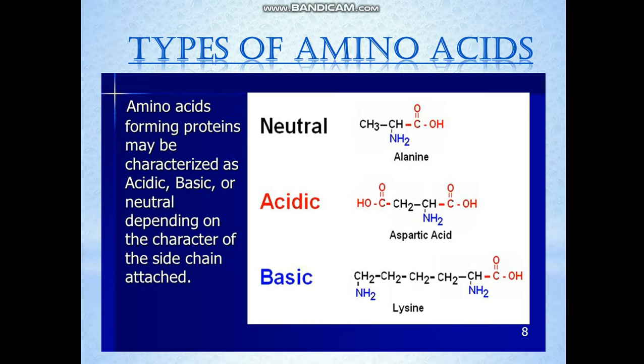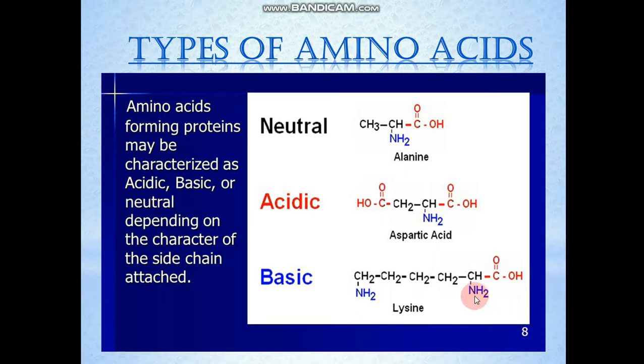Such kinds of amino acids, when we talk about the overall carboxyl acid groups present, have more carboxyl groups in them as compared to the basic amine group. Then the whole amino acid will be called an acidic amino acid. The example which I have shown here is aspartic acid. Similarly we have many other amino acids, like glutamic acid, which have an excess carboxyl group attached to them, and then they will be called acidic amino acids.